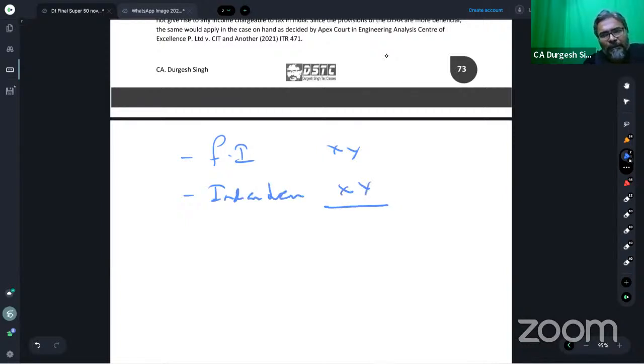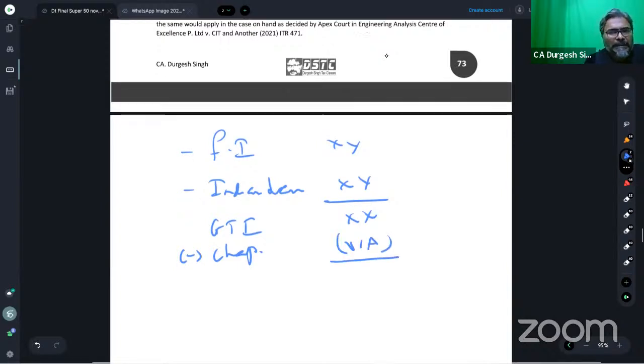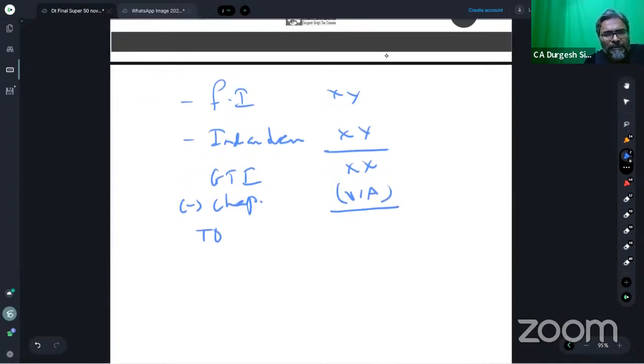Then you consider everything, get your GTI, then you have your chapter 6A. Thereafter, students, you get the total income. And once you have your total income, then you have your tax liability. And this tax liability you will calculate till HEC.